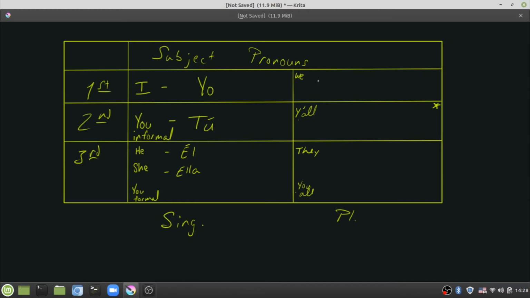If I am a male, and I am surrounded by a group of males, and we want to talk about ourselves collectively, we're going to talk about that collective group of males as nosotros.